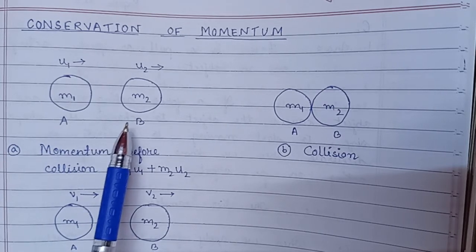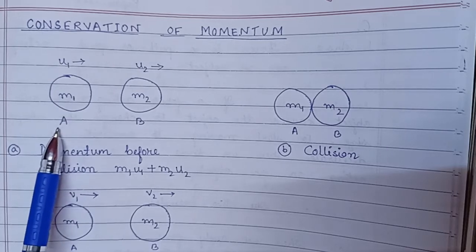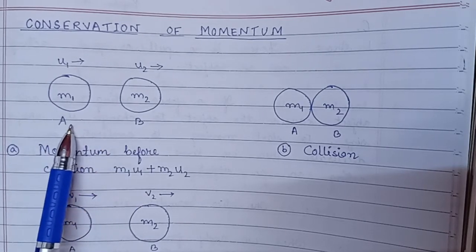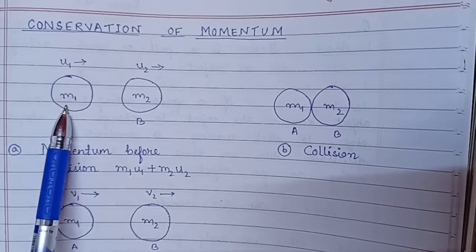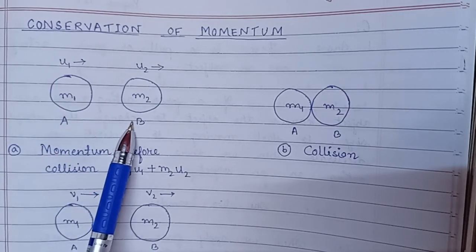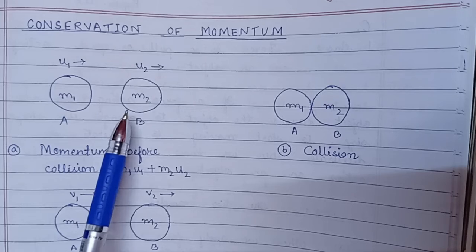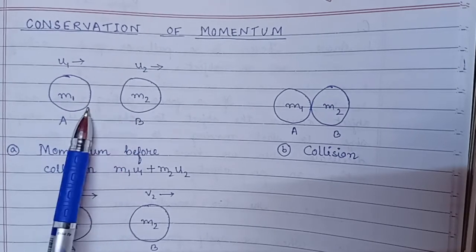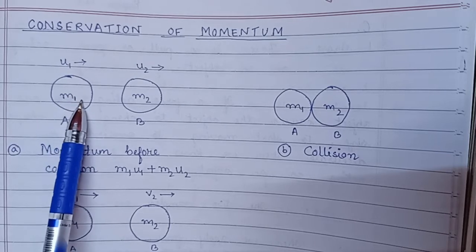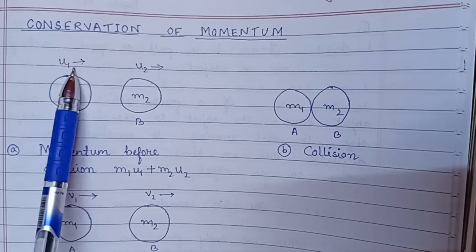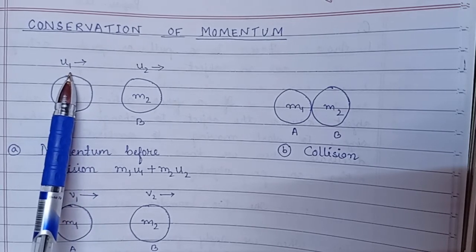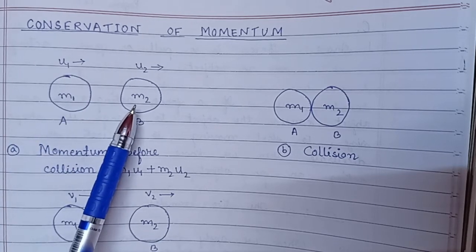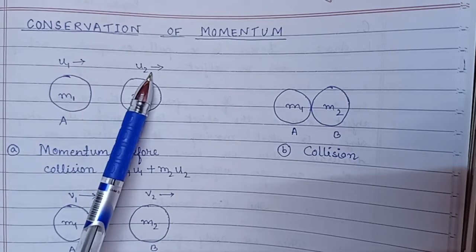So let us suppose we have two balls. This is A, this is B. The mass of ball A is M1 and the mass of ball B is M2, and both are moving with their own velocity. Suppose ball A moves with velocity U1 and ball B moves with velocity U2.